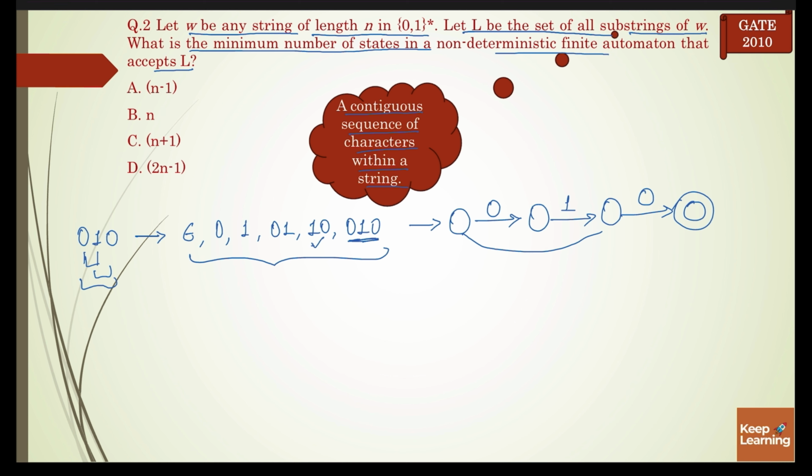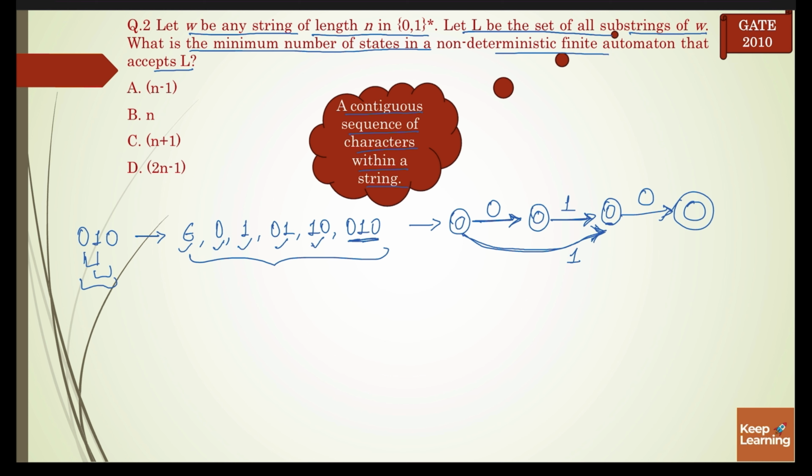Next is 0 1. It means this will be my final state. Next is 1. It is already accepting 1, because this is my final state. Next is 0. It means this will also be my final state. And since it is accepting epsilon, it means my initial state will be my final state as well.